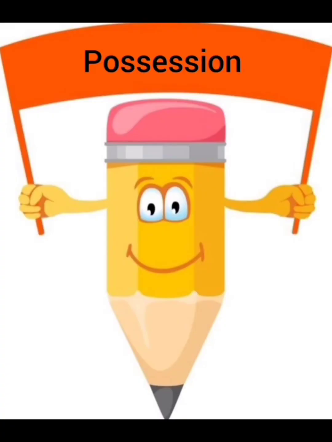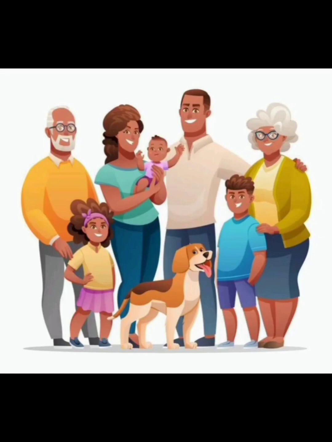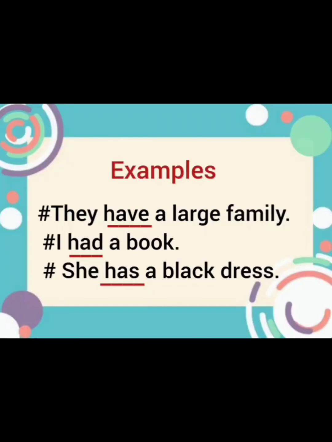Next, I have possession. Possession shows the ownership. For example, all the have verbs has, have and had, they show the possession of the nouns. For example, they have a large family. Now, have here is considered as main verb. Again, you might have heard about them that they are helping verbs or auxiliary verbs, but they have their own presence within the sentences when they function as main verb when the action words are not there.